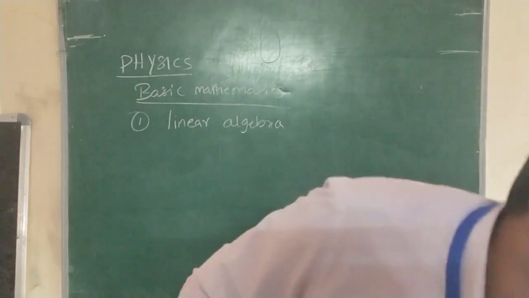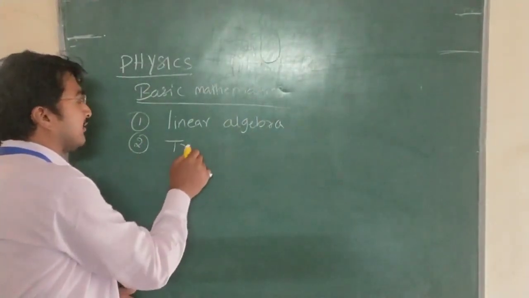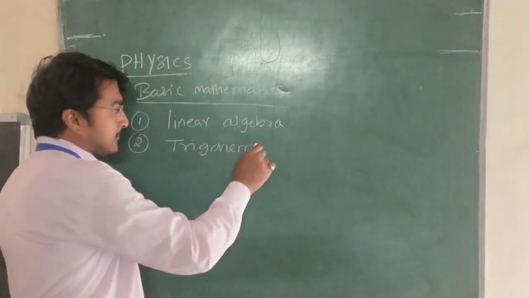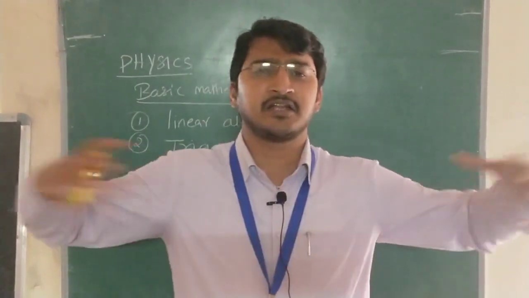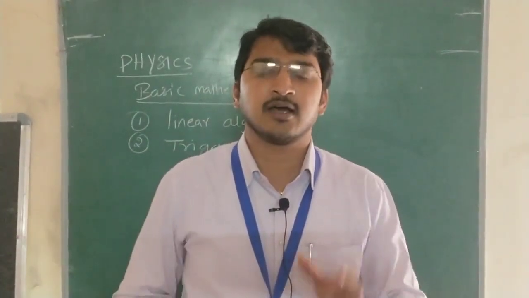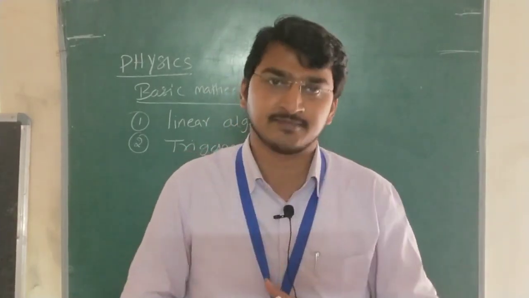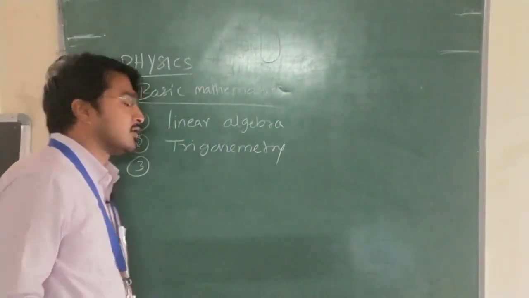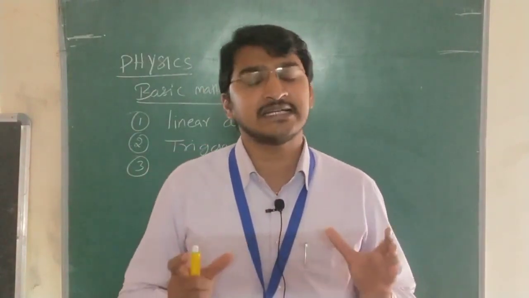Coming to the next one, which we also know very well: trigonometry. We are not discussing trigonometry in detail, only a few basic concepts and some formulas. Then coming to coordinate geometry.